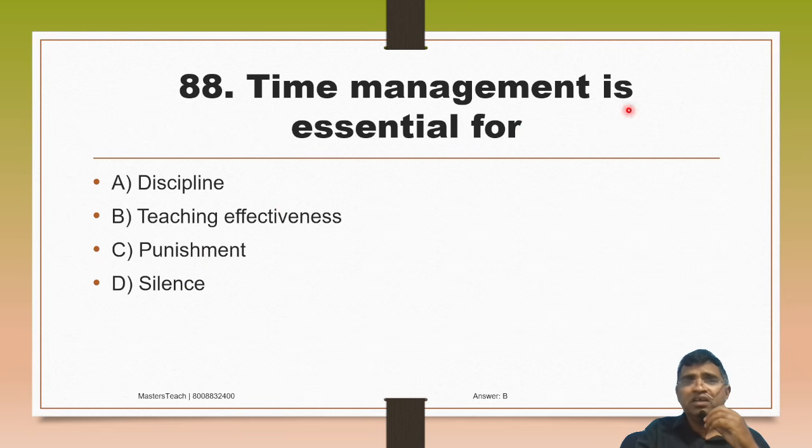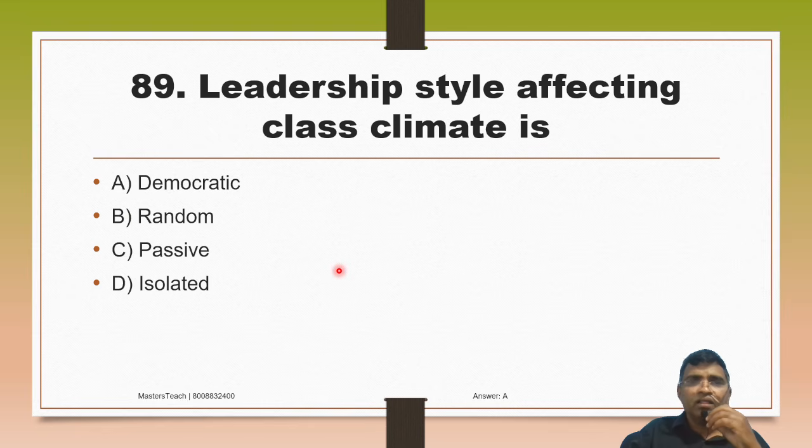Then time management is essential for discipline, teaching effectiveness, punishment, and silence. Time management is essential for teaching effectiveness. That is the reason we prepare teaching learning material. Option B. Then leadership style affecting class climate is A. Democratic, random, passive, isolated. So here it is democratic.